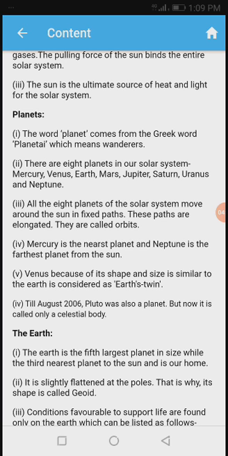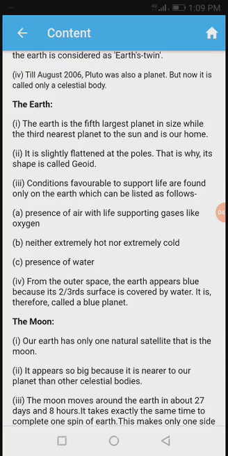Venus, because its shape and size are similar to the Earth, is considered Earth's twin. See, Venus is called Earth's twin because it is similar in shape and size. Till August 2006, Pluto was also a planet, but now it is called only a celestial body. Then see Earth.